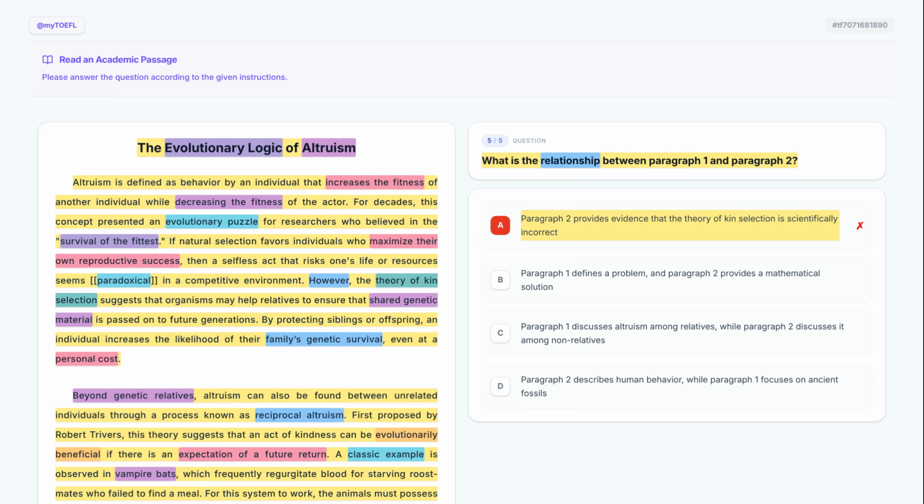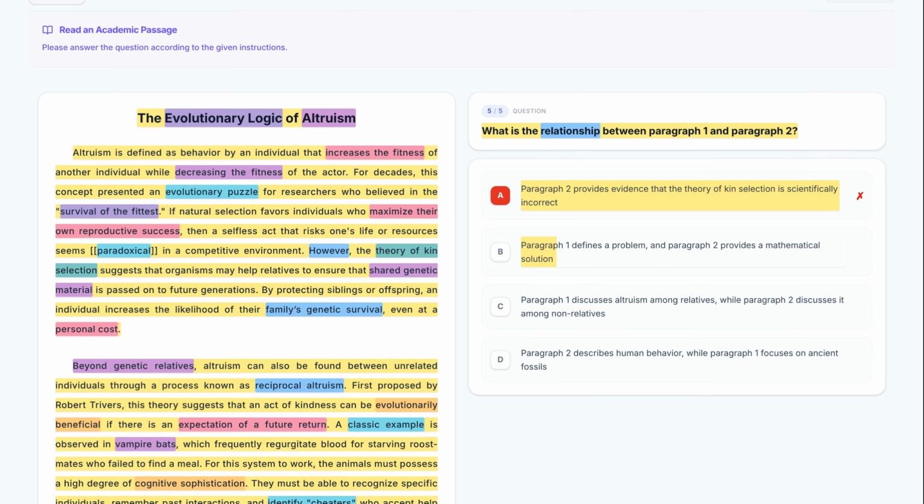Now, let's examine option B. Paragraph 1 defines a problem, and paragraph 2 provides a mathematical solution. While paragraph 1 defines a puzzle, paragraph 2 provides another biological theory, not a mathematical solution. This description is inaccurate. Eliminate this.